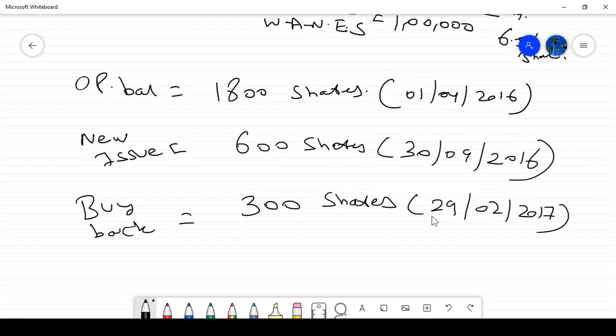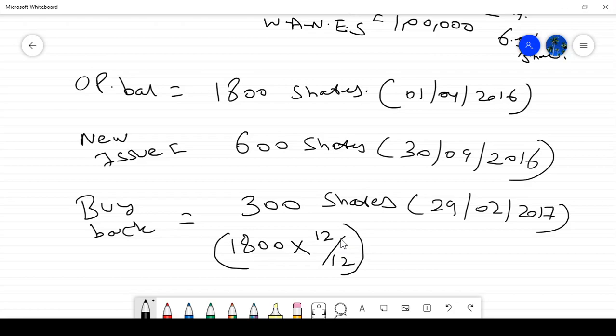So first, what I am doing: two methods are there. As per your material, I am choosing the second method. 1800 into 12/12, the shares are kept for the full year, plus 600 shares.